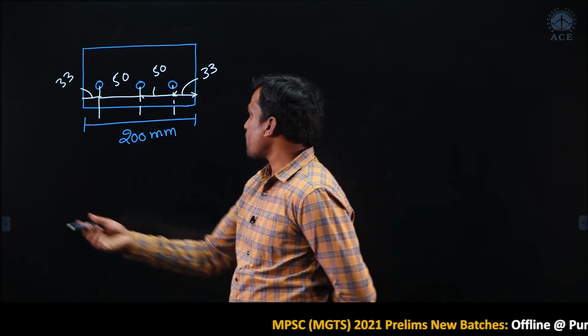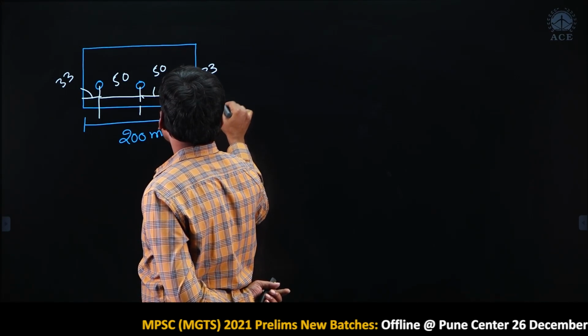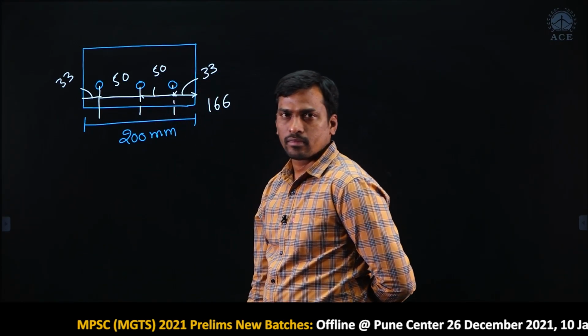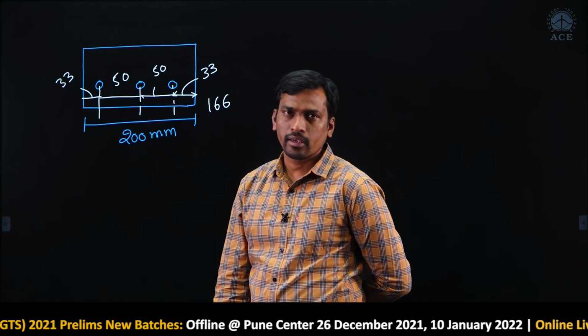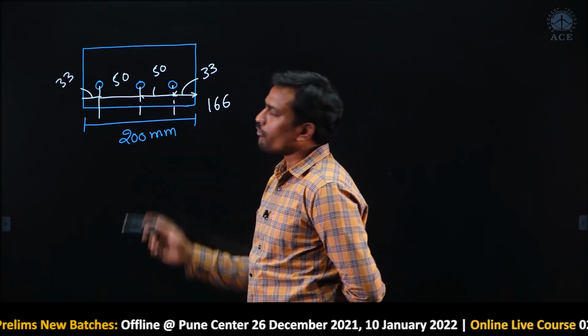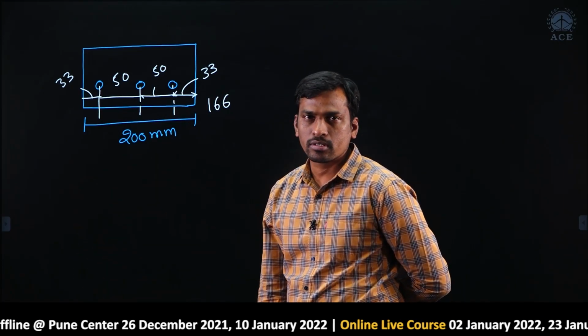Okay. Check it. So, this is 100, then this is 166. So, 166, it is less than 200 or not? Yes, we can accommodate 3 number of bolts. Then we will try one more, 4 number of bolts.